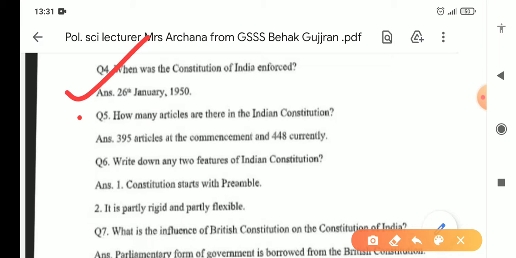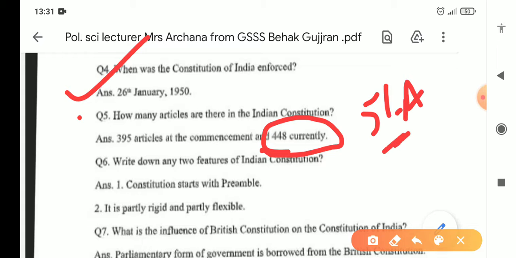How many articles are there in the Indian Constitution? There are 395 articles at the commencement and 448 currently. It includes sub-articles, for example, 51A and so on. Write down any two features of Indian Constitution. So two features are: number 1, Constitution starts with preamble, and number 2, it is partly rigid and partly flexible.